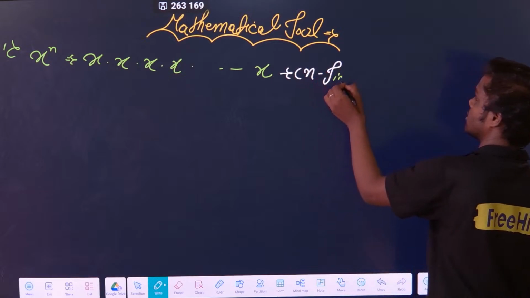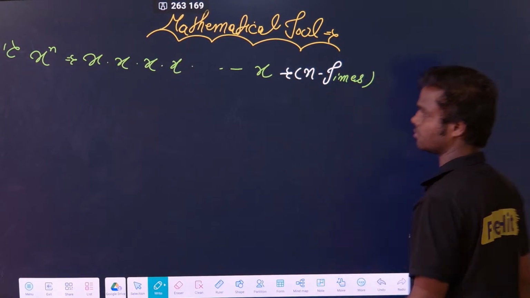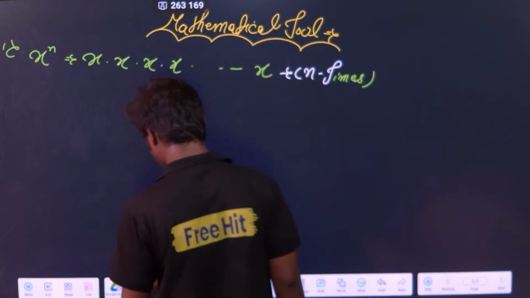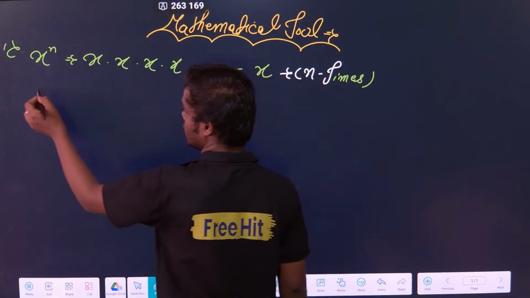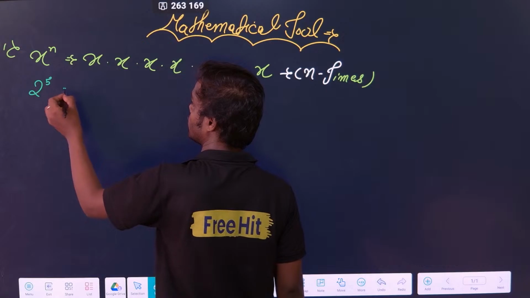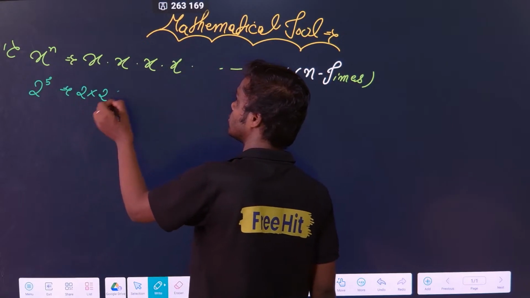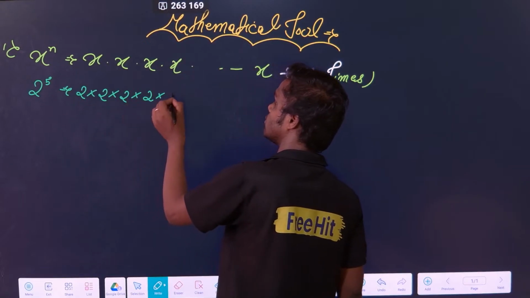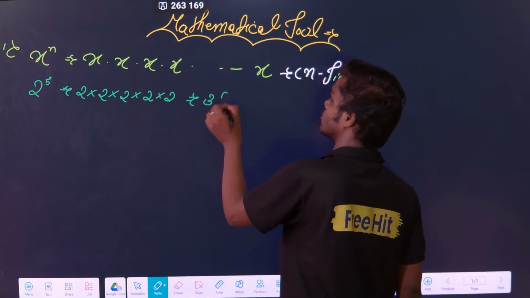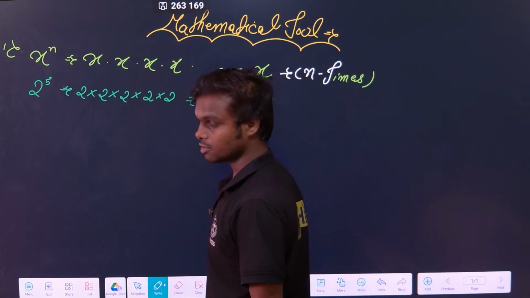That is the simple meaning. So if 2 to the power 5 is written, what do you understand? 2 into 2 into 2 into 2 into 2, that is 32. These things should be very clear in your mind.